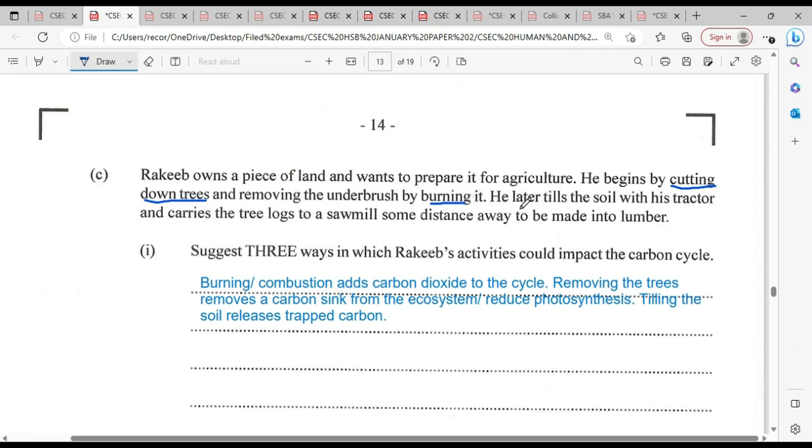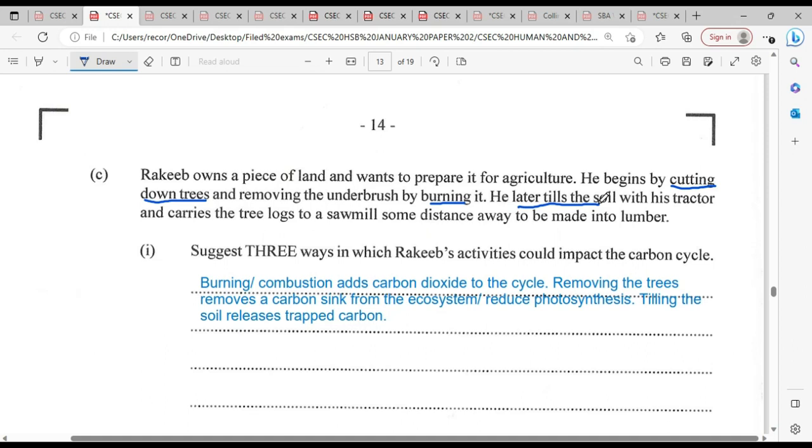So that is going to be releasing carbon dioxide into the air. Now the soil is also a reservoir for trapped carbon. So it is going to, of course, release that carbon into the air, also adding to the carbon already in the air. Now the tractor will carry these logs to the sawmill, and in doing that, that too is going to be releasing carbon dioxide and monoxide into the air via the exhaust.